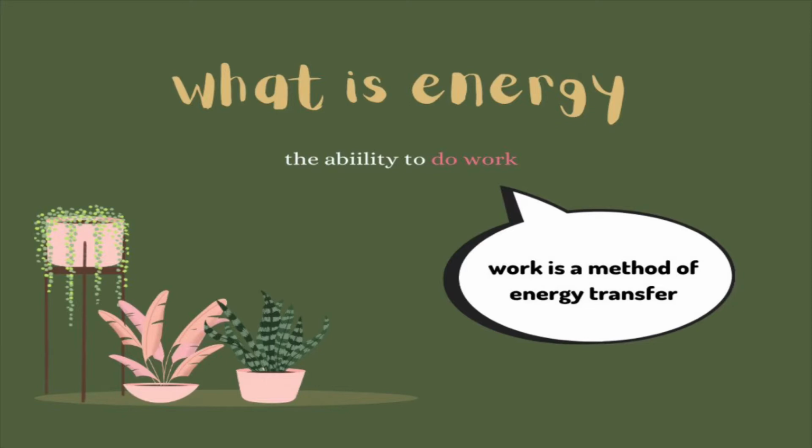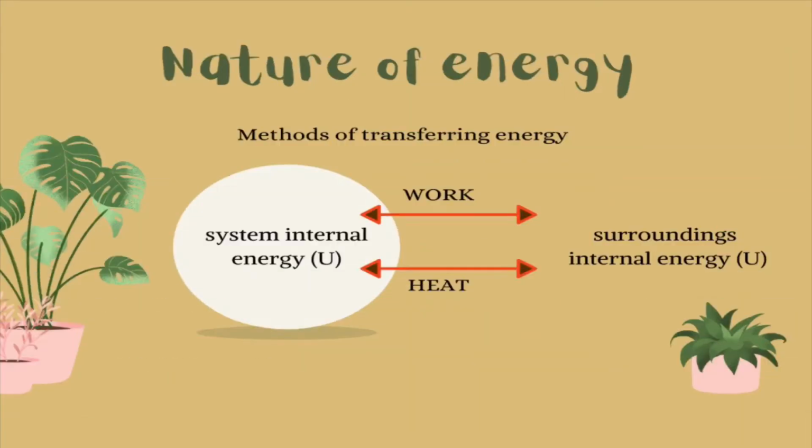Work, however, is defined as a method of energy transfer. So the definition is kind of circular, because it is pretty much defining energy as the ability to transfer energy.